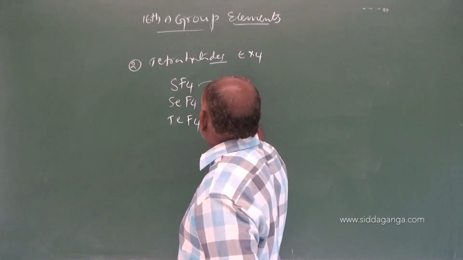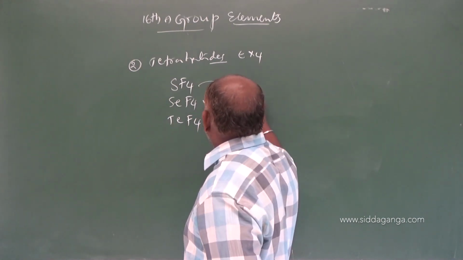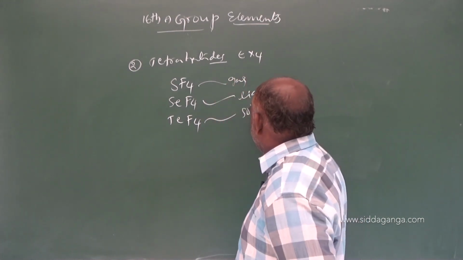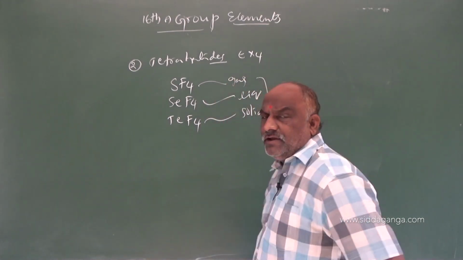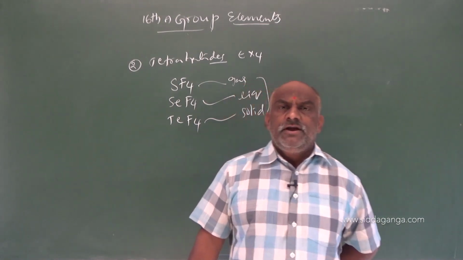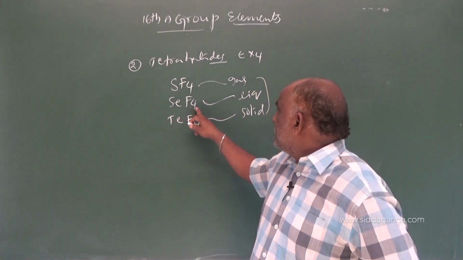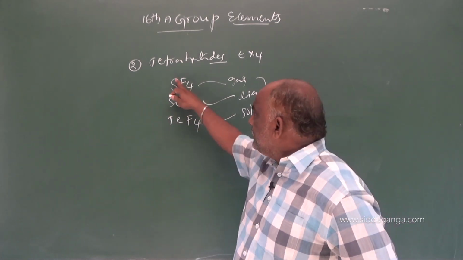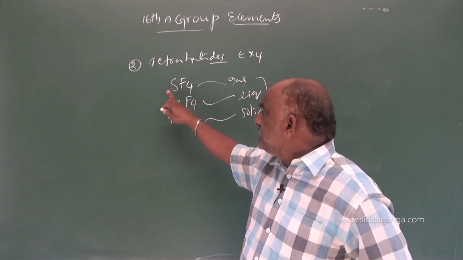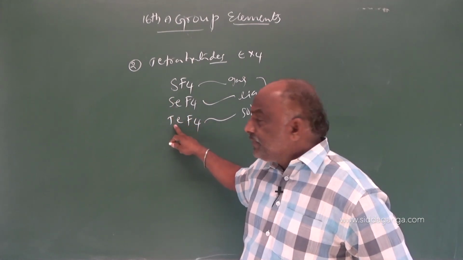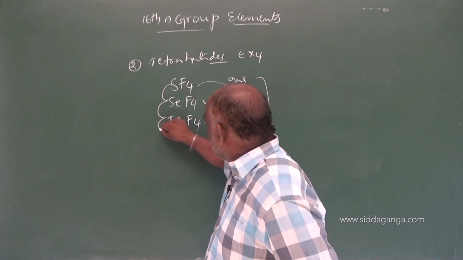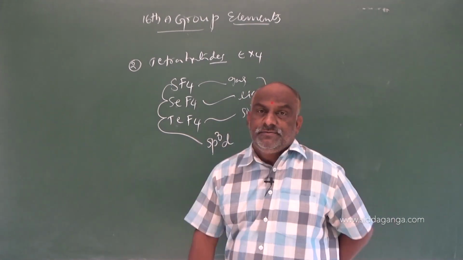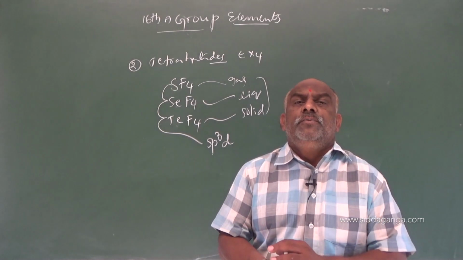Sulfur tetrafluoride is a gas, selenium tetrafluoride is a liquid, whereas tellurium tetrafluoride is a solid. Make a note, these three points are very important. And the central atoms sulfur, selenium and tellurium undergo sp3d hybridization. Very important point.